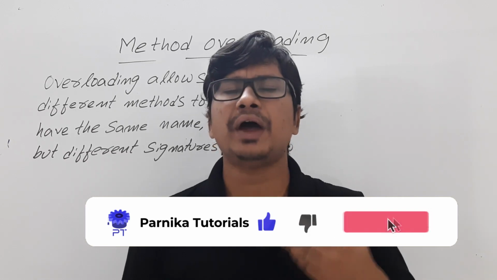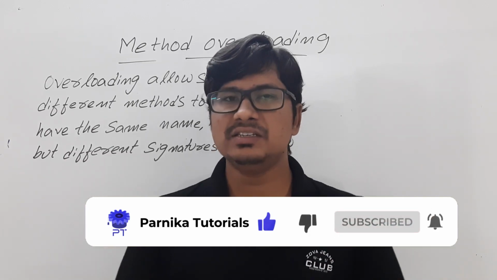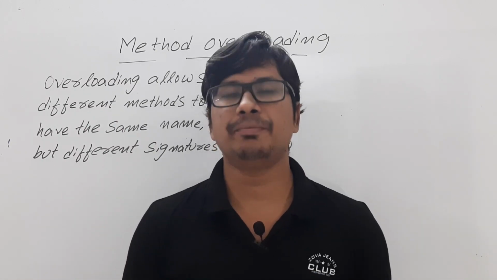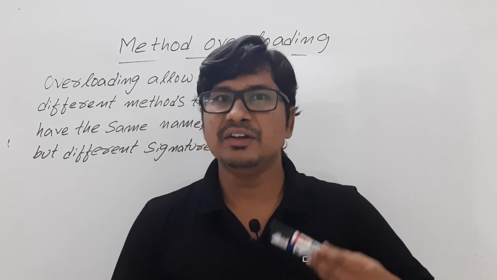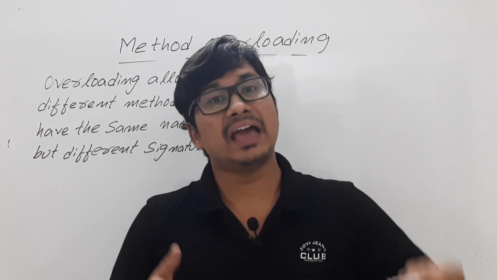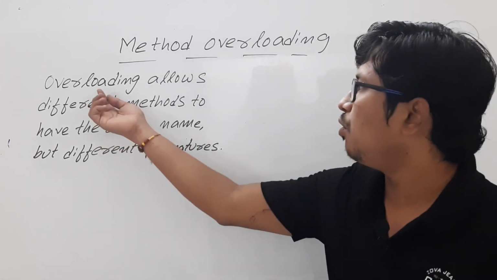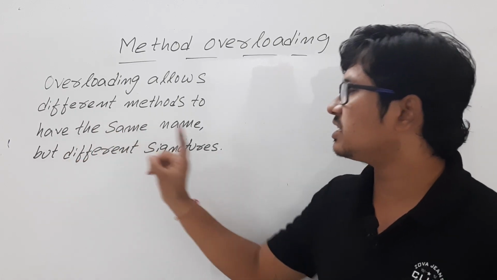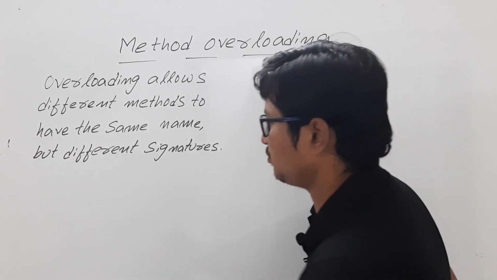In this video, I want to discuss in detail about method overloading. So I sincerely request everyone to watch the complete video for better understanding. Method overloading allows different methods to have the same name but different signatures. Look at here. Overloading allows different methods to have the same name but different signatures. What is the meaning? I will discuss for you.